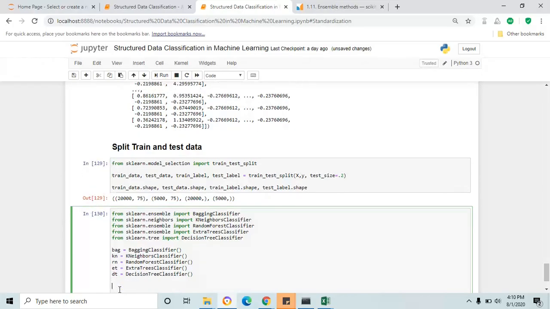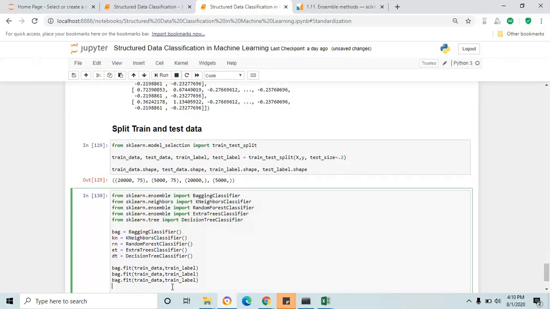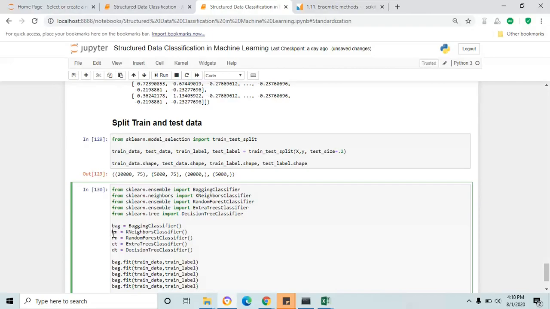Now I'm going to fit the classifier with our training data by using the fit function. Inside fit you have to pass the training data and training label. You just copy and paste four more, two, three, four, five, and replace all BAG with our respective classifier. The last one is decision tree.